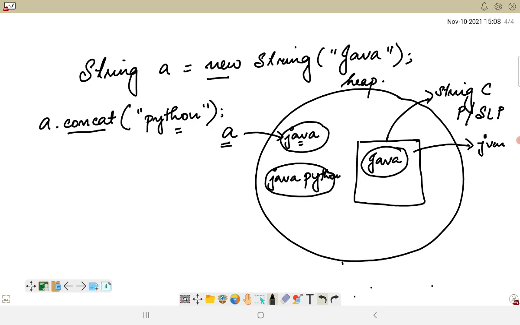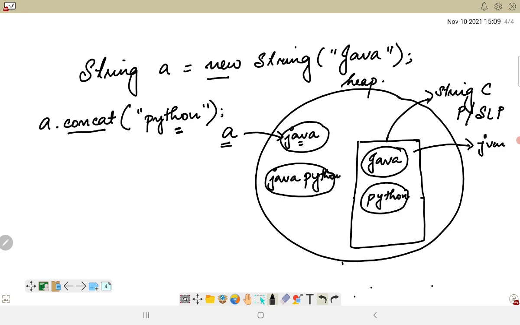So this concept is related to immutability, which means that we cannot change the already existing object here, but we can create a new object. Now talking about the new string object, which is Python, that we wanted to concatenate with the previous object. Since the string literal pool does not have this, there will be an object which would be created here with the value Python.